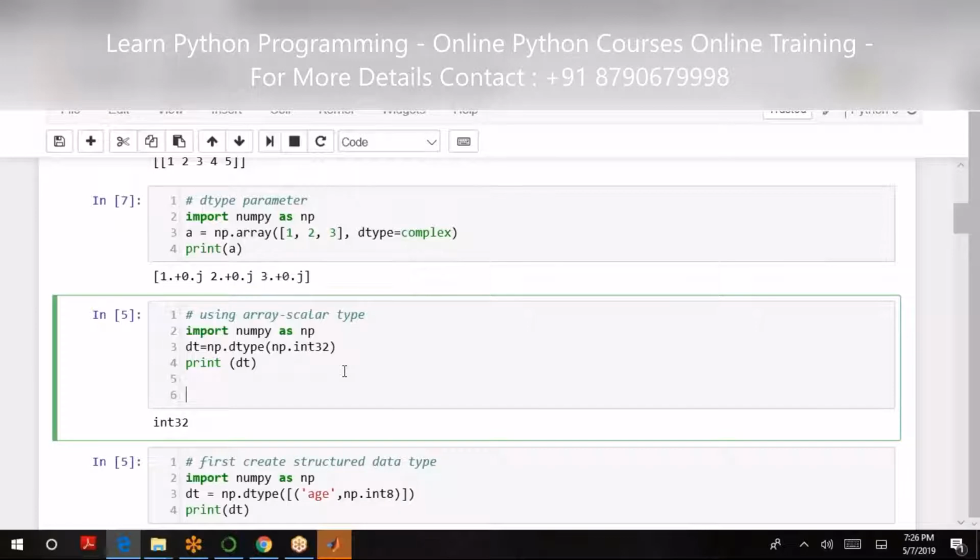So here when I say integer 32-bit, that means normally we say that all the values are declared in binary.